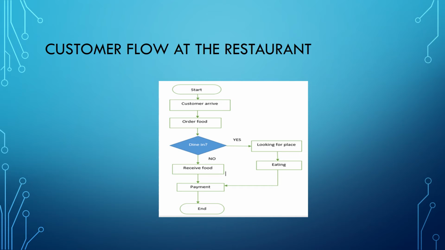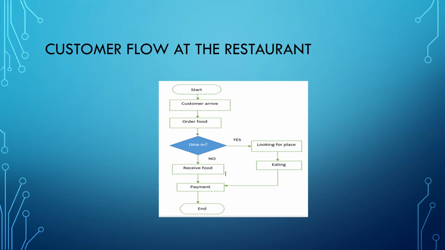This is our customer flow at the restaurant, which starts from the customer arriving and ordering food, and they can choose whether to dine in or take away the food.